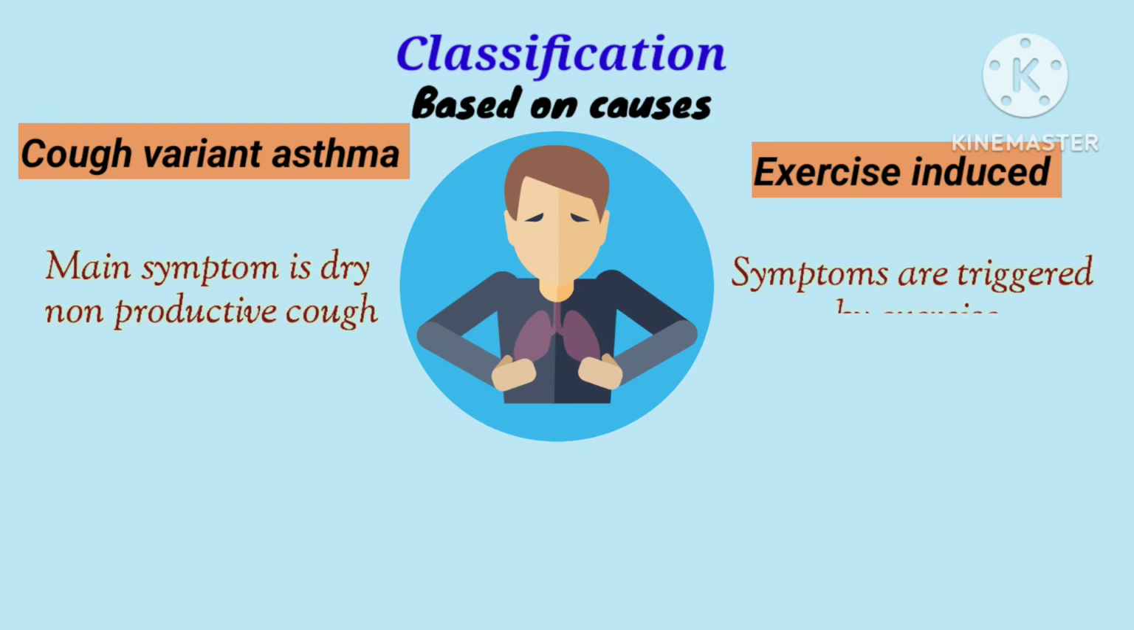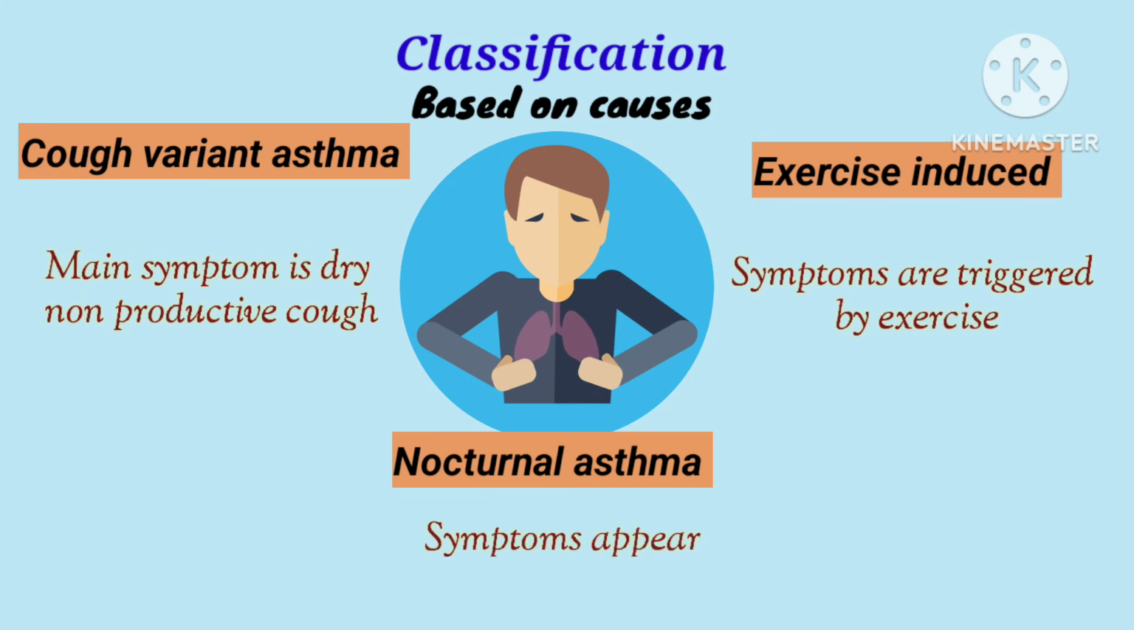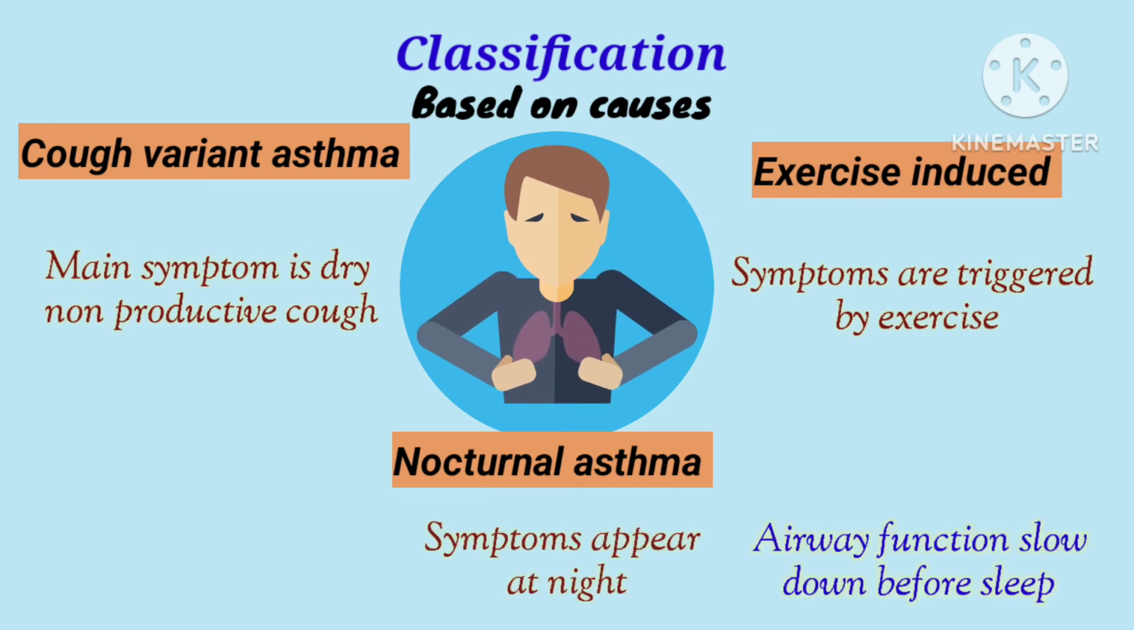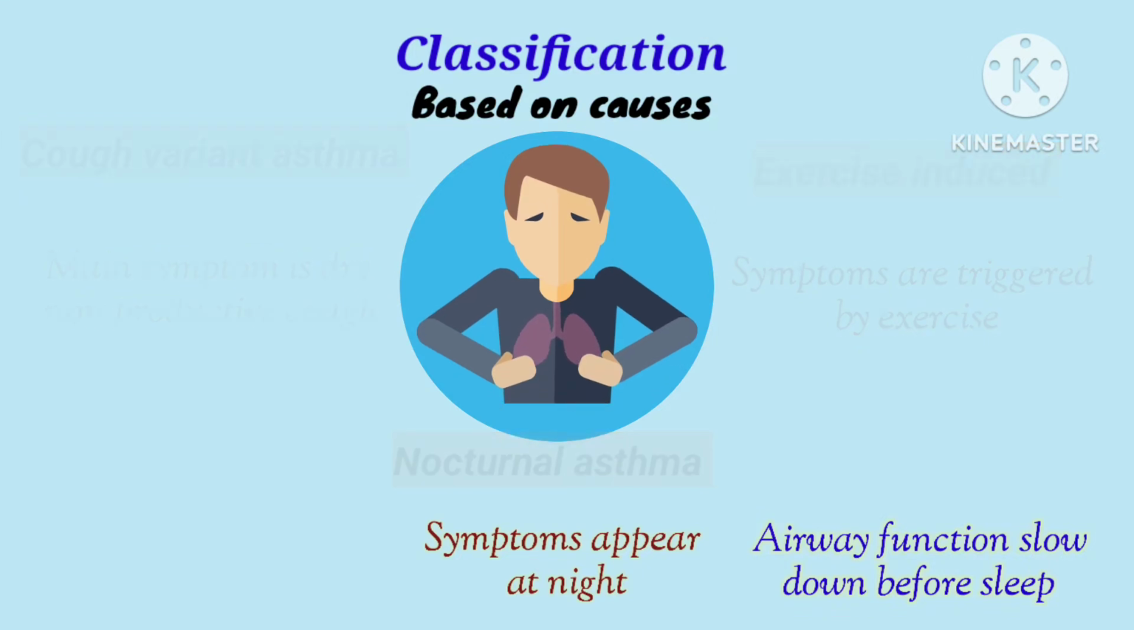Exercise-induced asthma: a type of asthma where symptoms are triggered by exercise. Nocturnal asthma, where the symptoms appear at night. This happens because airway functions slow down just before sleep and functional capacity reduces with sleep.